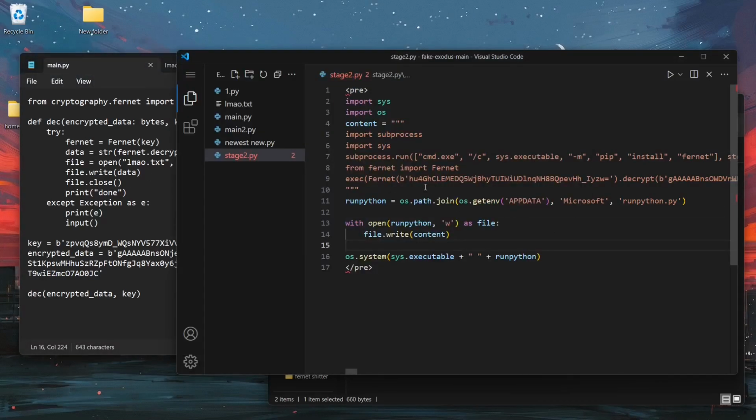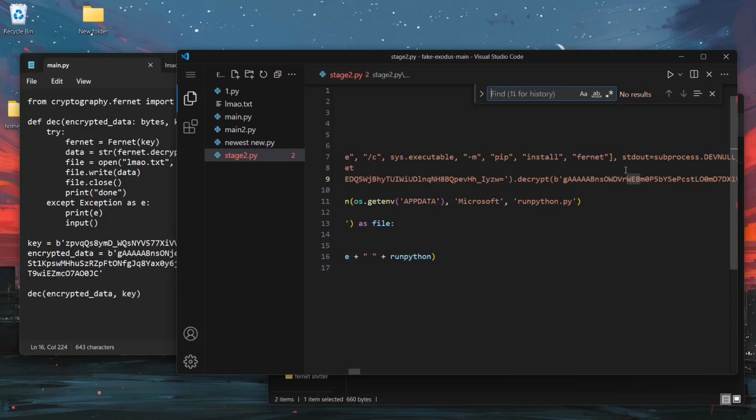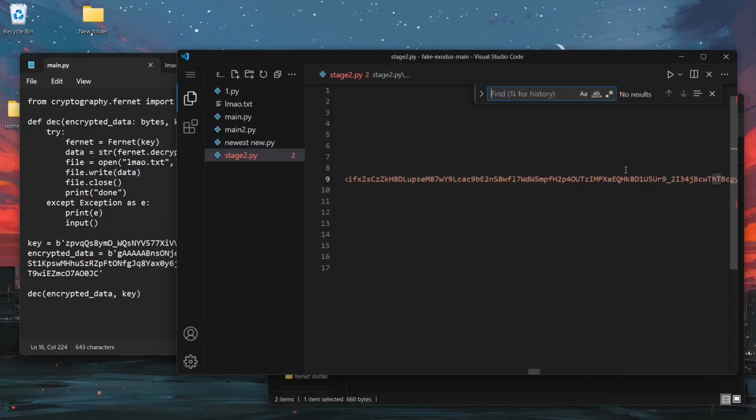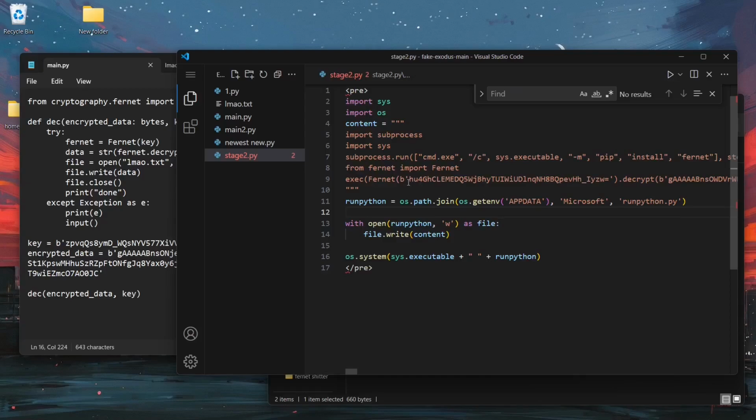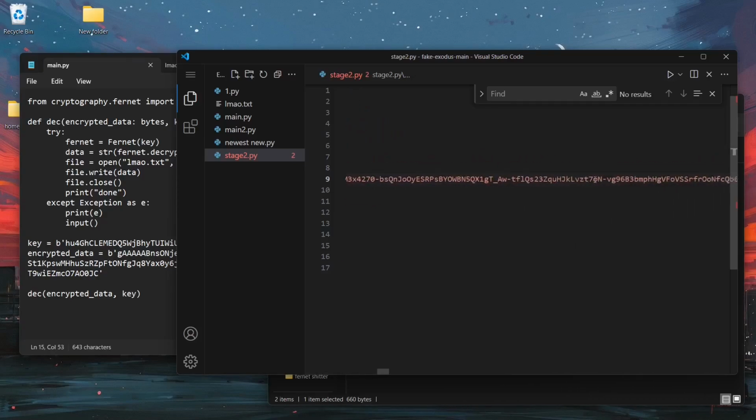Now this one is a bit different. This has another key which we can again decipher. First of all, I'm gonna search for any webhooks. API.discord. Okay, there are no webhooks. Webhook. How many links are there? HTTP. No links. Okay. So I'm gonna just copy this again. Okay, how long is this? What? Is there nothing behind except this in this code? I swear to God, if this is a download link to another one of his stupid malware, I'm gonna lose my mind. This is the end for this.